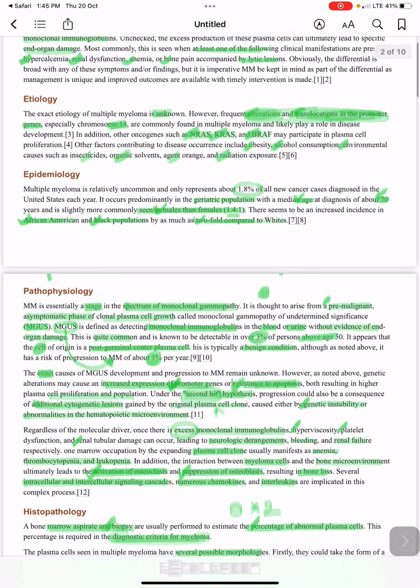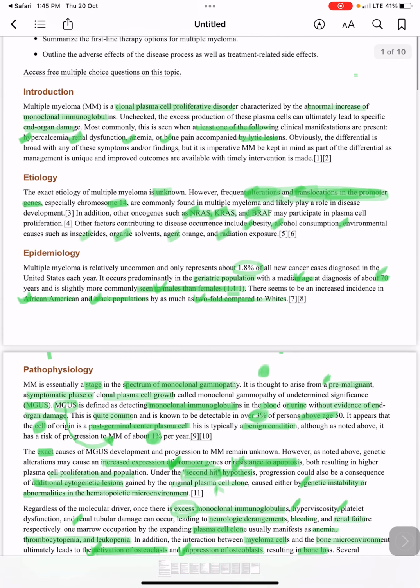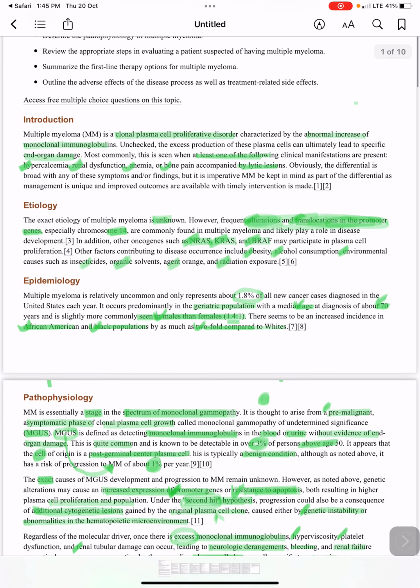African American and black populations have a twofold increase compared to whites. Oncogenes include NRAS, KRAS and BRAF. It is a clonal plasma cell proliferative disorder with abnormal increase of monoclonal immunoglobulins, and at least one of the following clinical manifestations: hypercalcemia, renal dysfunction, anemia or bone pain with lytic lesions.